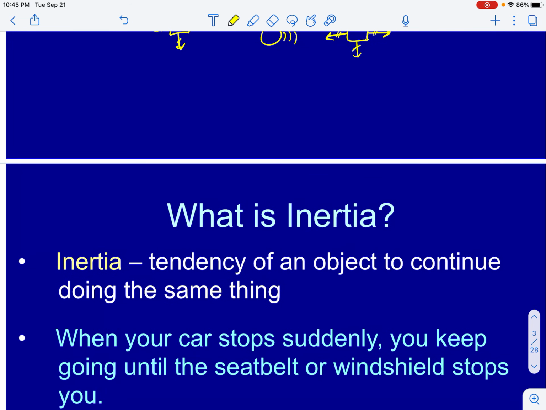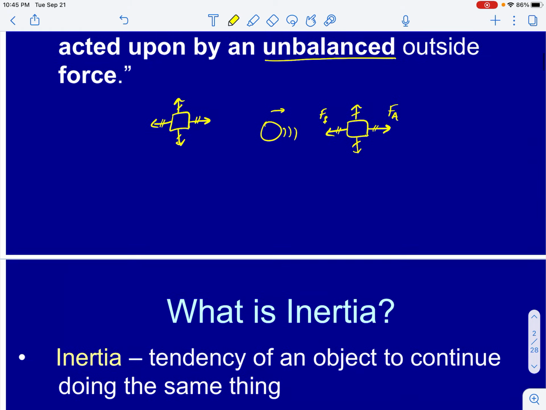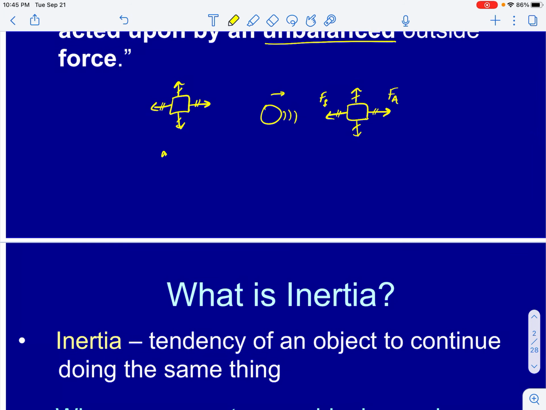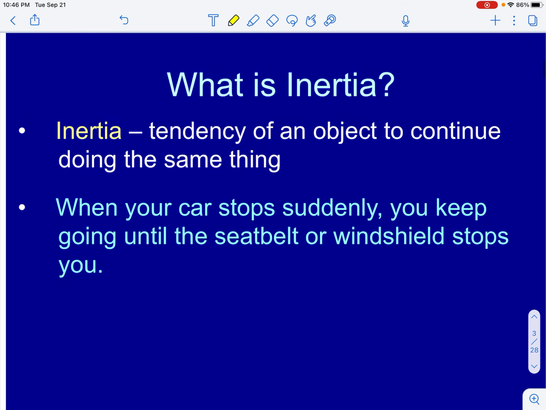We've already talked about the word inertia, but let's revisit that briefly. Inertia is the tendency of an object to continue doing the same thing. These two objects, if this object is at rest, it will continue to be at rest. If this object is in motion, it will continue to be in motion. That is inertia. I previously defined inertia as an object's resistance to change. This resting object does not want to do anything different. This object in motion does not want to be any other way except in that exact type of motion, right? So that is what the word inertia means.